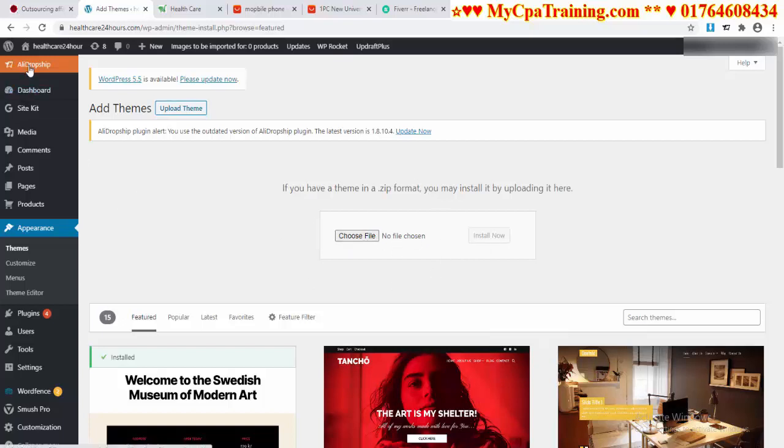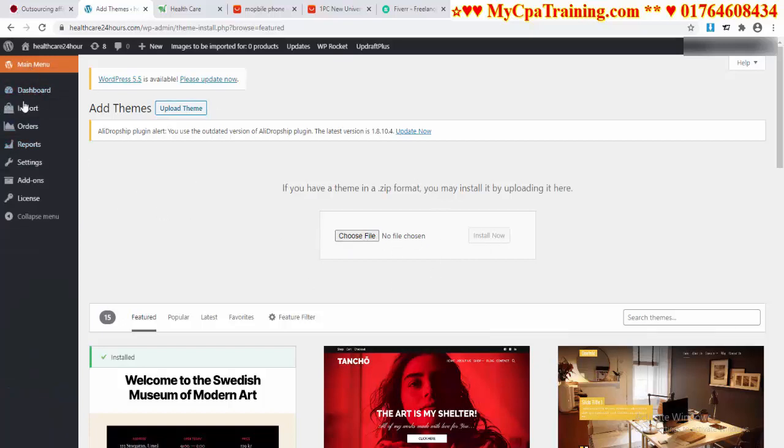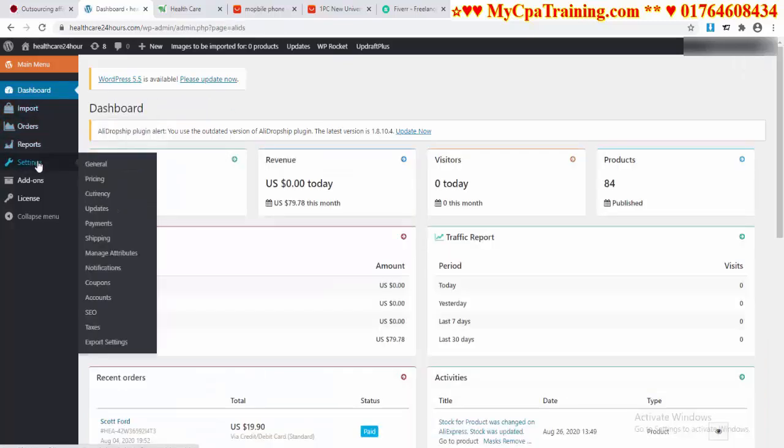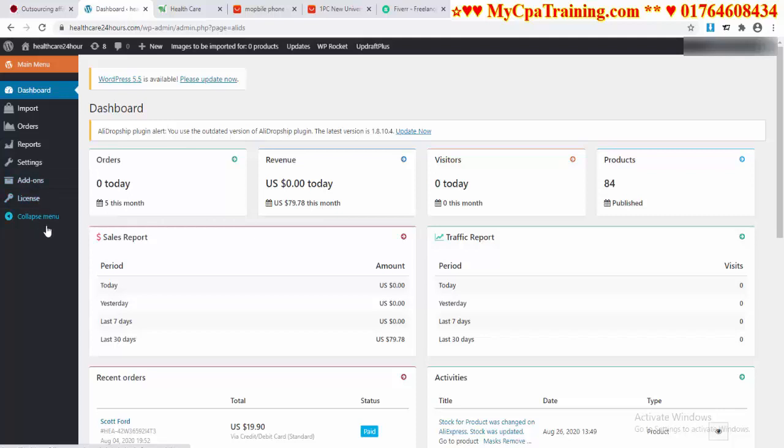Now you have to go to this option, Ali Dropship, and you will get here Dashboard, Import, Orders, Reports, Settings, Add-ons, License, everything. Obviously, you have to give your license code here. You have to click here, give your license code, and click on Activate. When you activate the license, then you will be able to use all the functions from here.